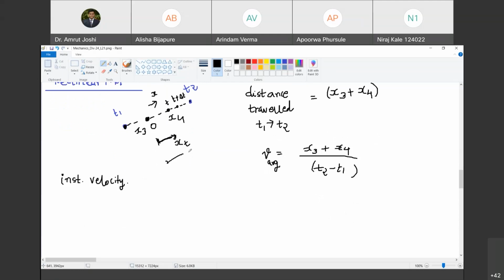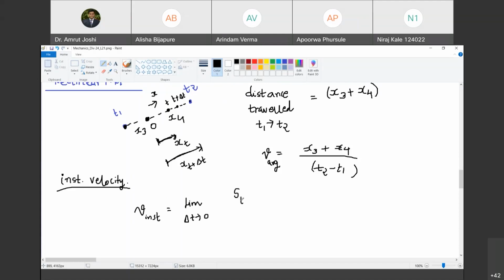And the position at time t plus delta is x(t plus delta). Happy? Yes, sir. How do we define instantaneous velocity? So see how we define it. V instantaneous is defined as limit as delta t tends to 0. That means we are considering neighboring instances. Are you with me? Yes, sir.